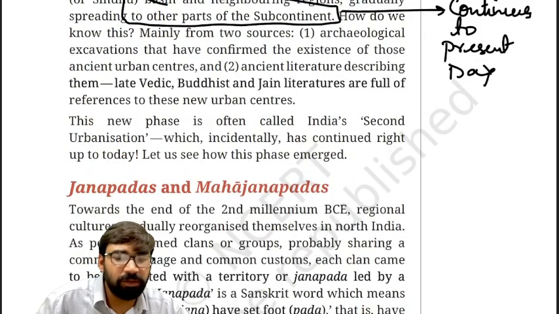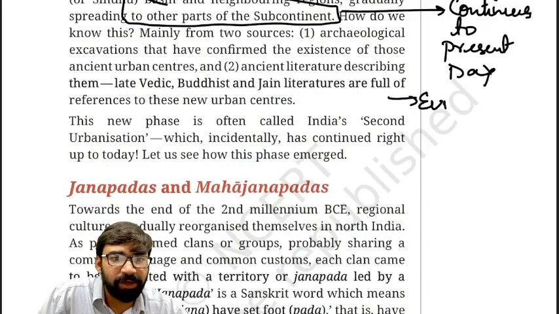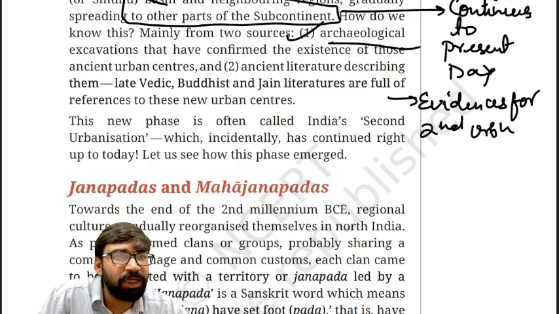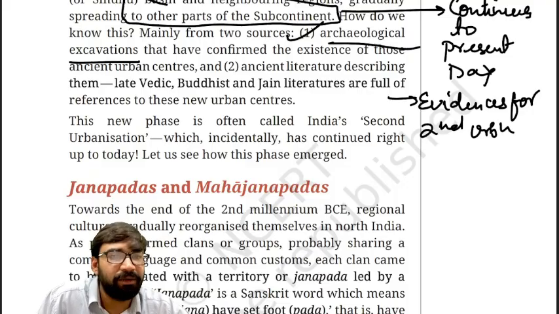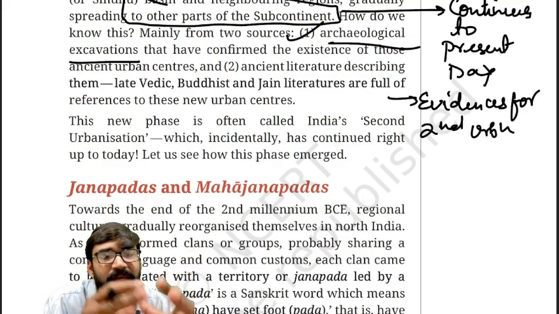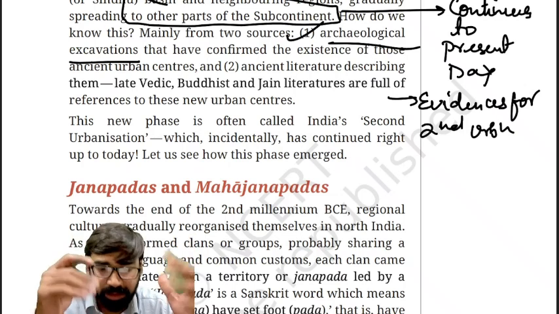Now, as you can see here, what are the evidences for second urbanization? There are mainly two evidences. First is archaeological excavation or archaeological evidence. Clear? These archaeological evidences have confirmed the existence of ancient urban centers.